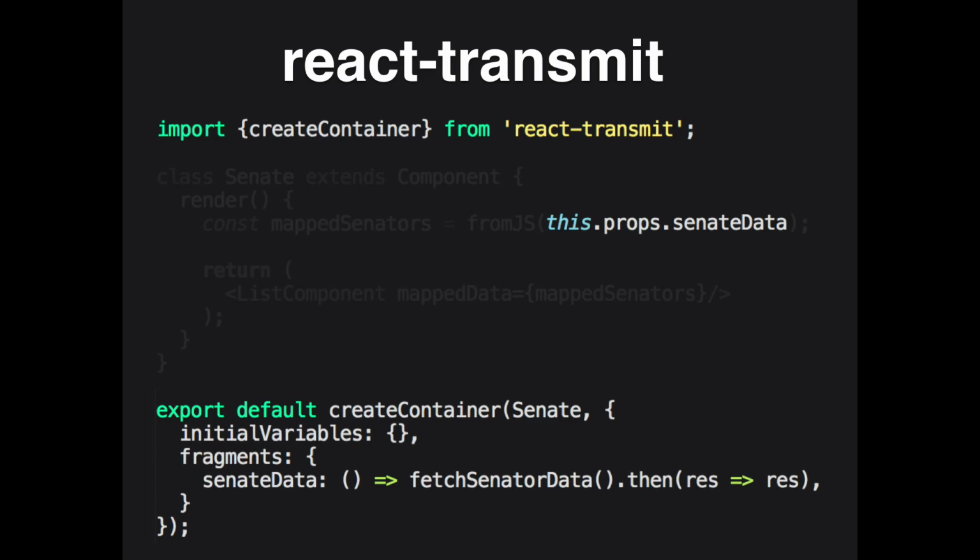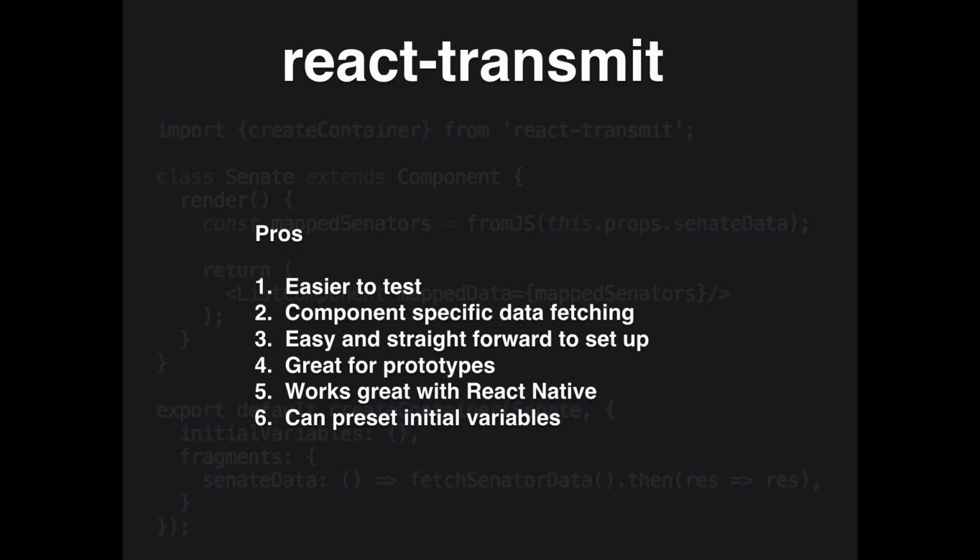So if you're swiping from one screen to another and you just want to load data, and you only have two different screens, like a map view and a list view, it's perfect because, actually, why am I explaining this when I have a list? It's perfect because it's easy to test, because you have that idea of just passing in props. You can mock stuff super easy. It's actually component-specific data fetching, so until you load the component, you don't need to worry about loading data.